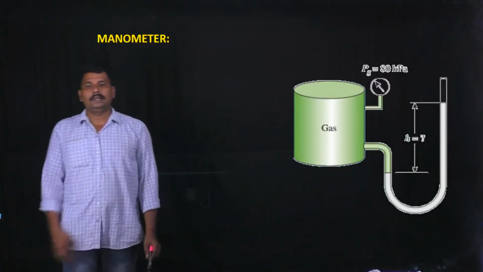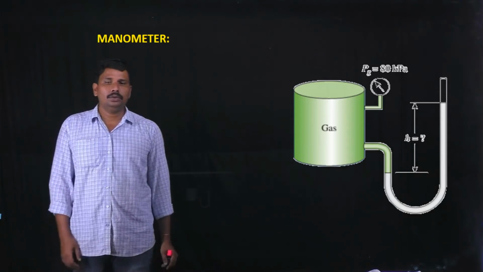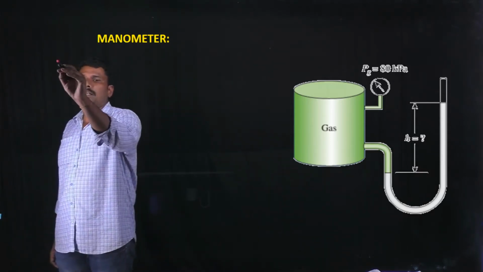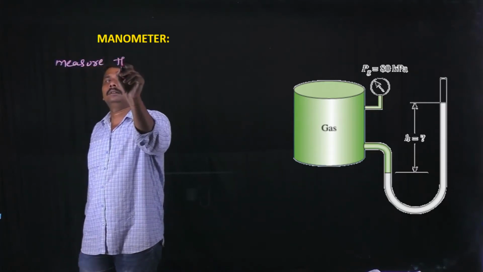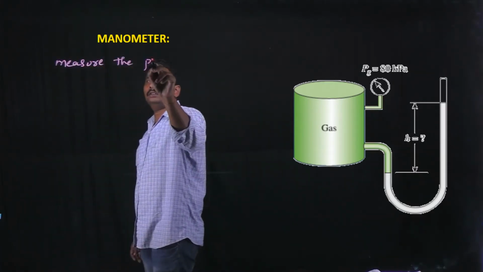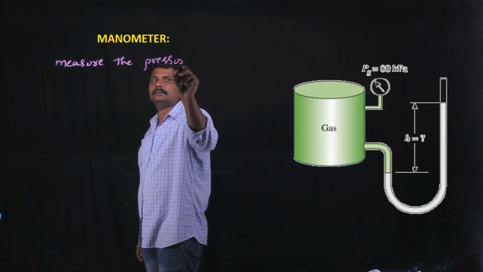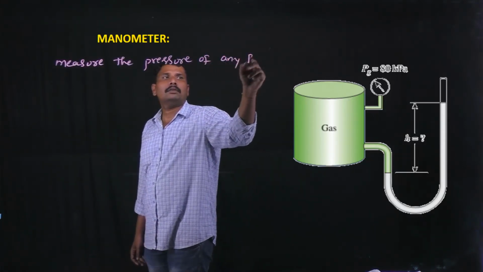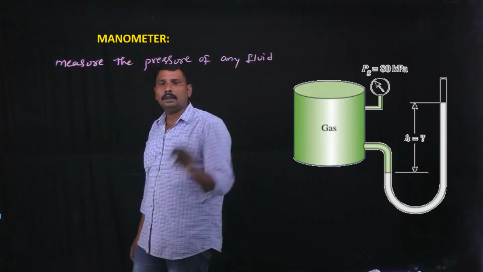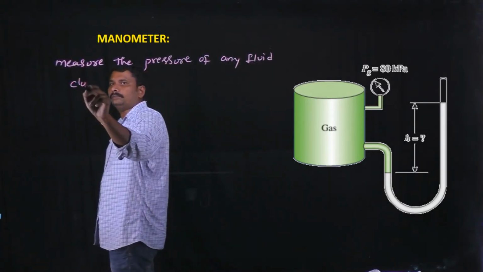Manometer. Manometer is a device used to measure the pressure of any gas or pressure of any fluid closed in a container.